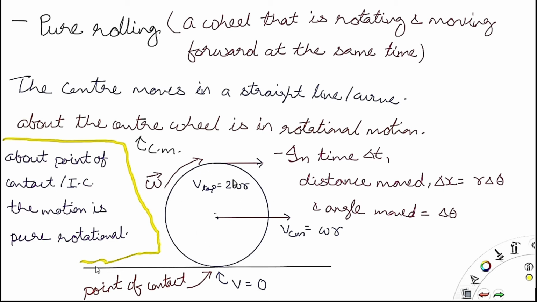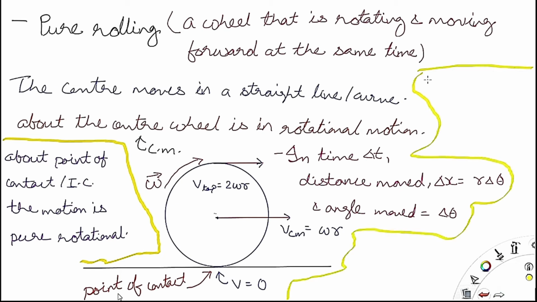Now the distance moved by the body, it is a circular body. In time delta t, the distance moved is delta x is equal to r into delta theta. Delta theta is the angular displacement or angular distance moved, and delta x is the linear distance traveled by the body that is rotating.